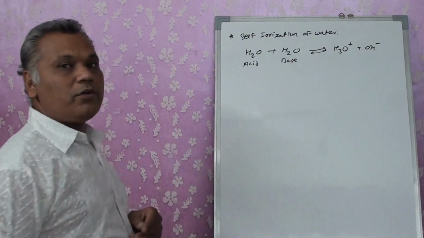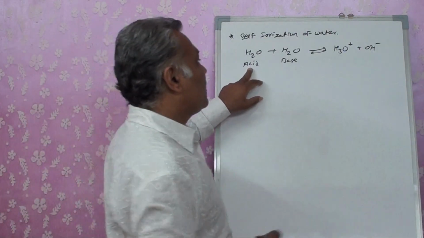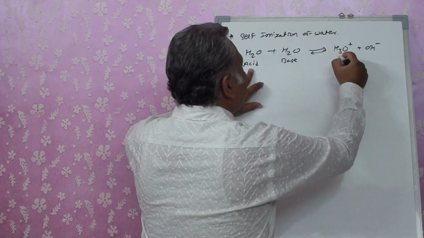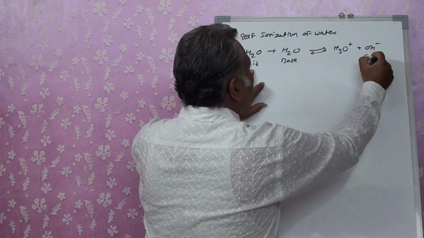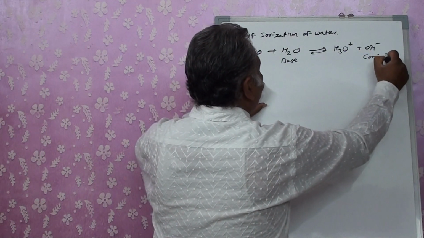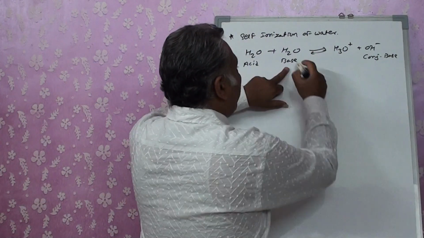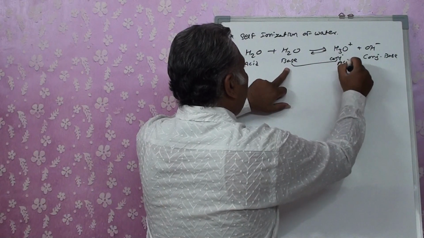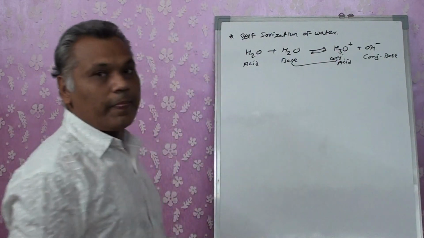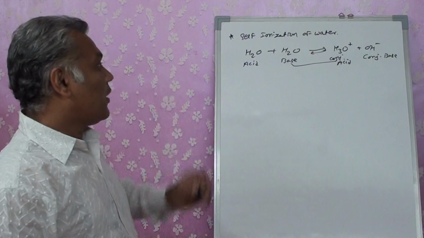According to the Lowry theory, the H2O that donated H+ produces a conjugate base, and the one that accepted it as a base produces a conjugate acid. So this is the reaction.